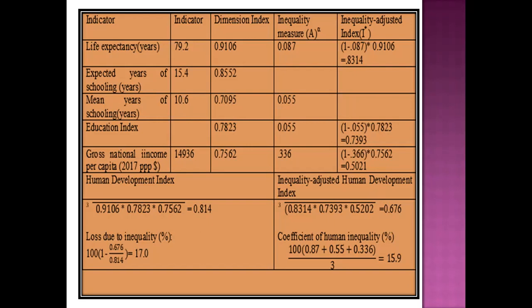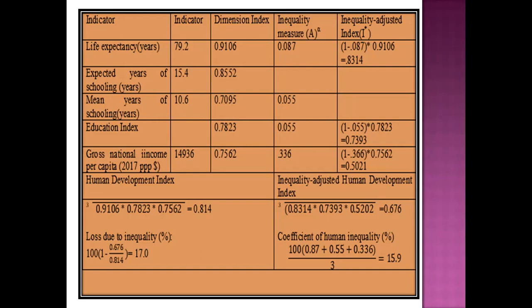You will calculate the human development index as per the rules we have already discussed: the cube root of the dimension index value of life expectancy, 0.9106, into the dimension index value of the educational index, that is 0.7823, and the dimension index value of per capita income, 0.7562.